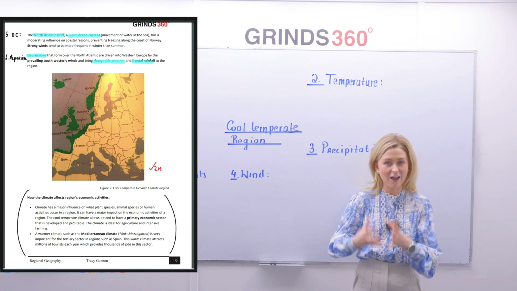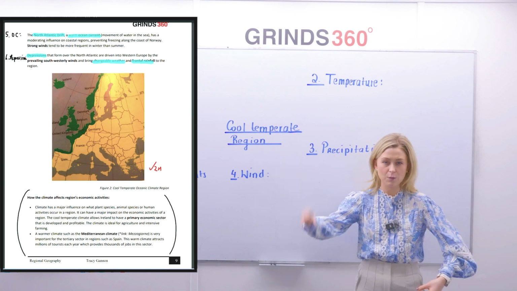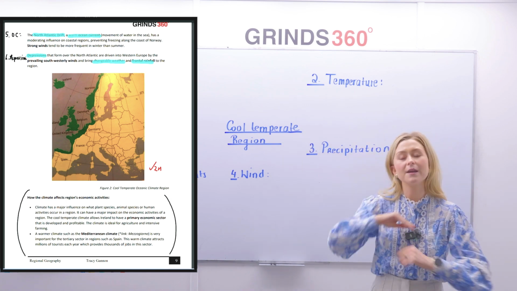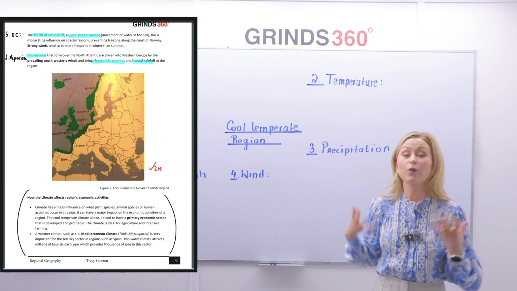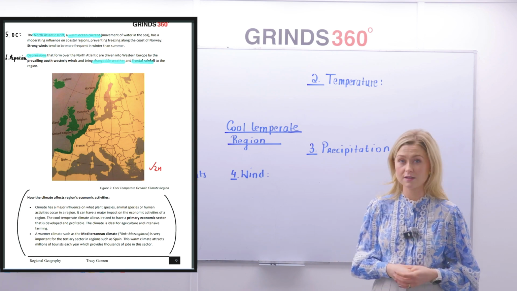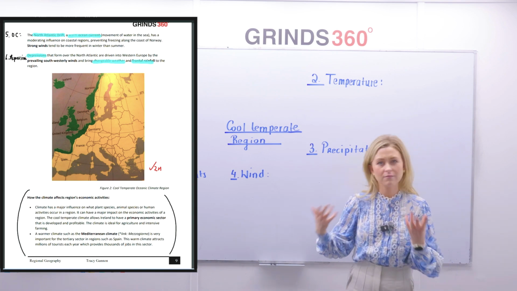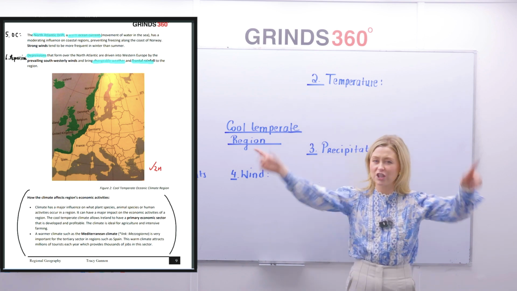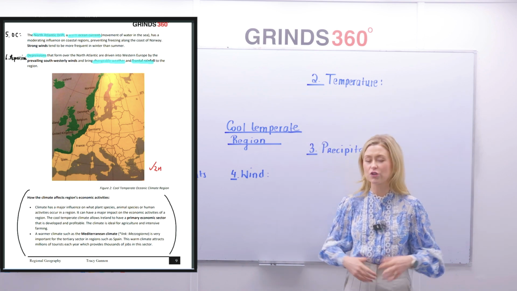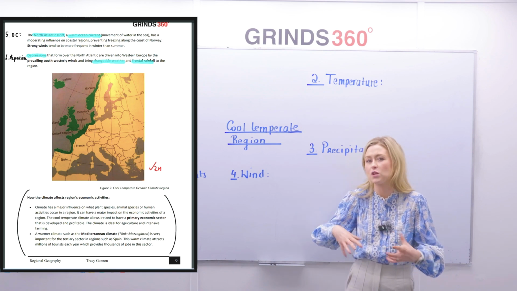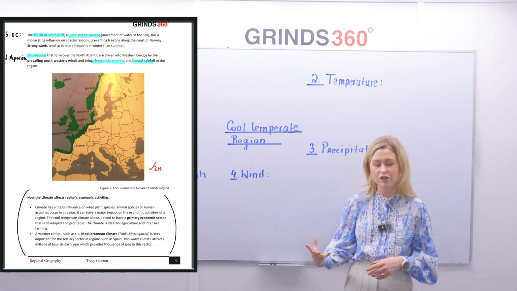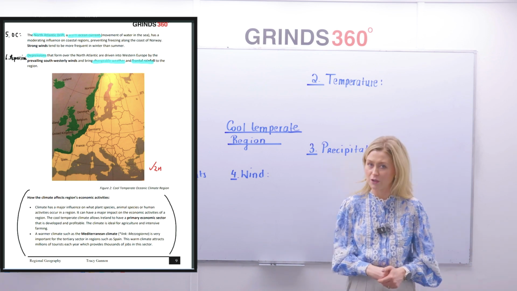Now, frontal rainfall, like relief rainfall, I'm going to explain in a second, but it's where a warm air mass and a cold air mass meet, and where they meet, you get a front, where the warm air is forced to rise. Below that, you'll see a diagram. Again, you can create a sketch map of that, put in your prevailing winds, and on the bottom of that page there, I'm just going to get you to bracket that off. That's just going to maybe help you in case a question comes up on how economic activity is linked to climate. More so when you see your Irish regions, your European, and your continental, subcontinental.